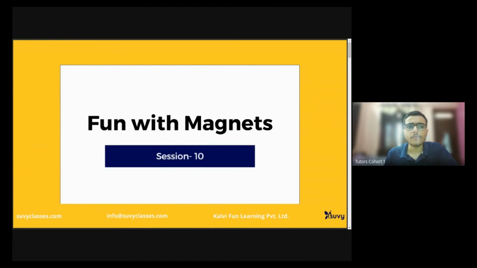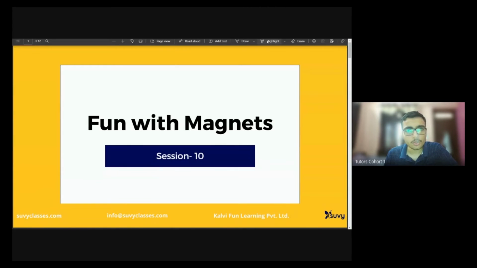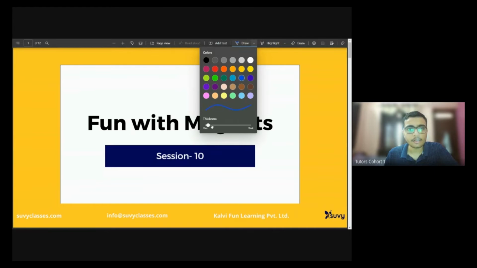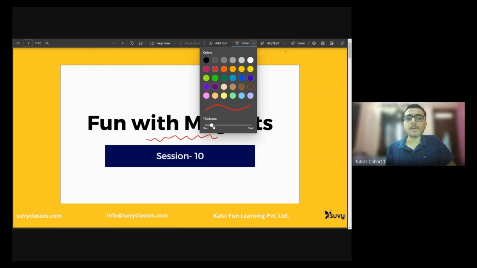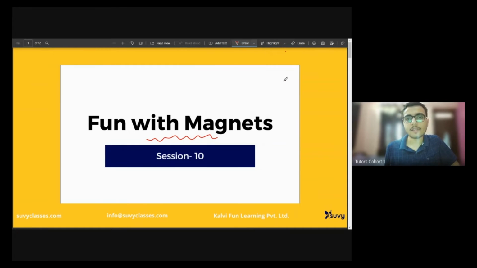So we are discussing today unit 10. I'm not sure of the unit number, but it is session 10 for today. Previously we were studying the light and reflection unit. Today we have a new unit with us, fun with magnets. You might have studied this in class 6, because I remember you are a student moving to class 7, right? Yes, sir. So we are revising the unit fun with magnets.